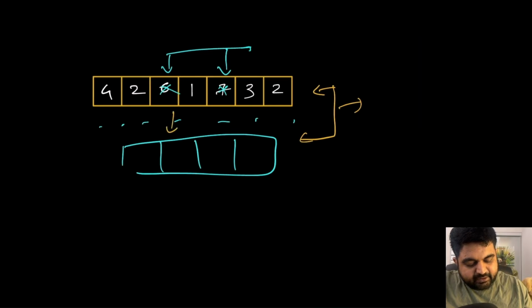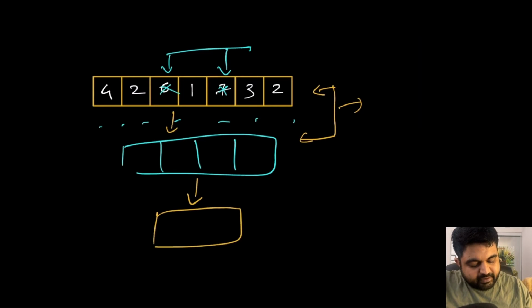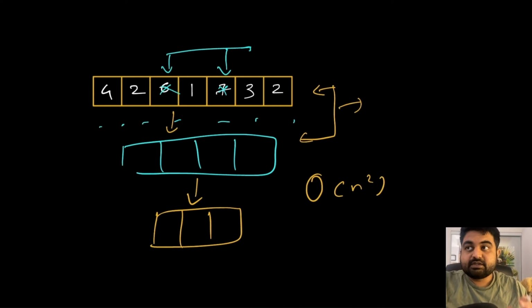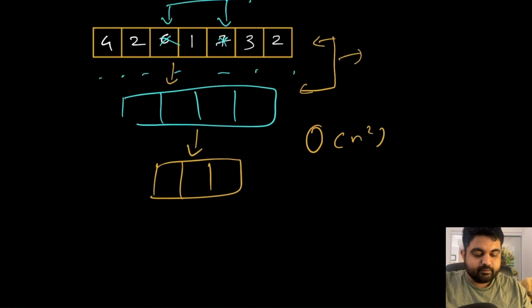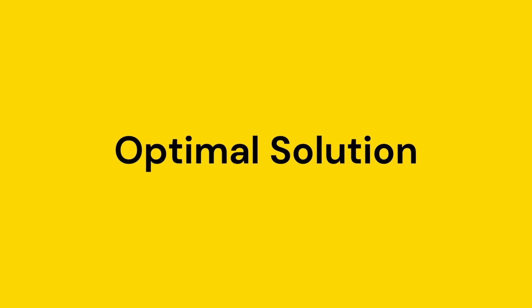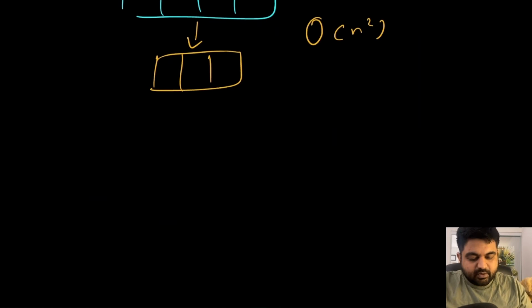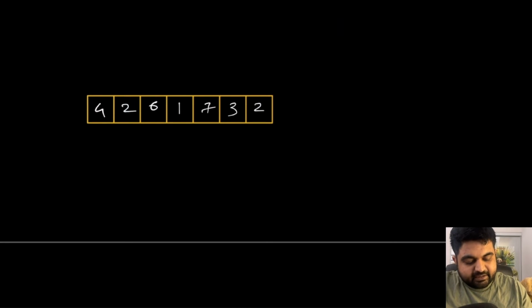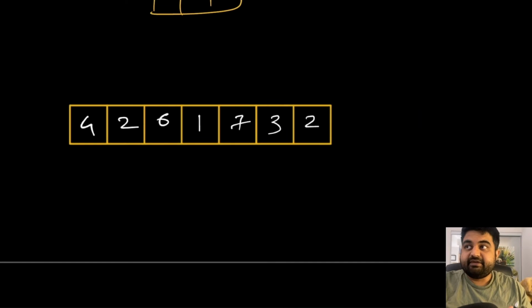So the brute force approach would yield us the correct result, but the issue is, if every single time we have to find the two heaviest stones for each of the remaining arrays, basically we are going to be doing big O of n square work just to find the two heaviest stones. And once we do that, solving this problem is very simple and very easy to do. So the question we will have to focus on is how can we improve upon the scenario where finding the two heaviest stones becomes very convenient for us at every single iteration.